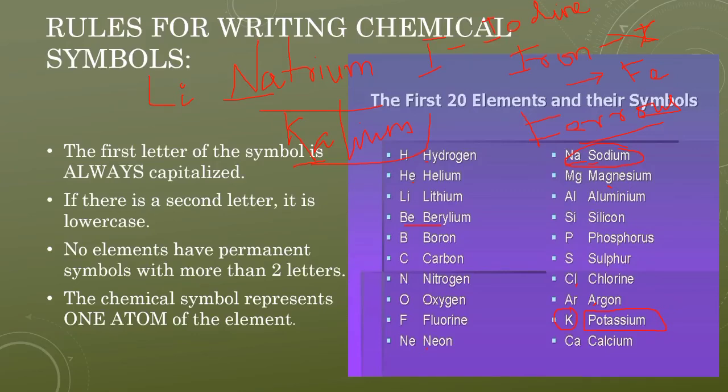So that is all about this topic up to the chemical symbols, writing the chemical symbol. From the next class we will be studying atomic mass and molecules, and we will learn how to write chemical formulas in the next topics. I want all of you to be very serious and go through this. I will be giving you the PDF file, so you can make notes from it. Anyway, that's it. Thank you.